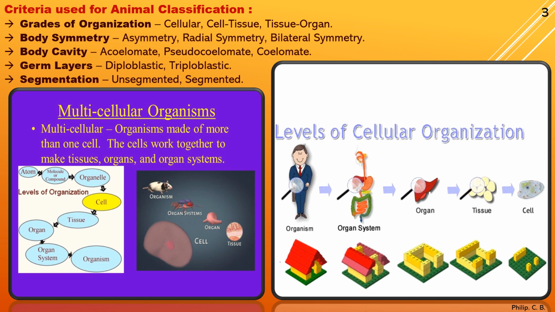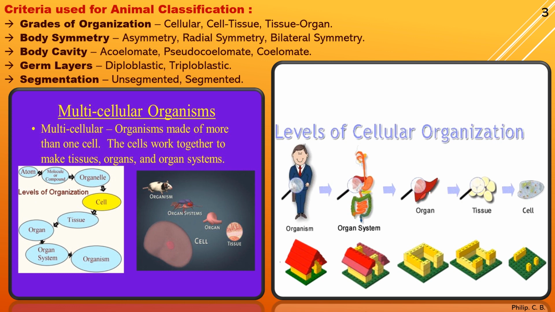Okay, now you can see two images. That is a multicellular organism, made up of more than one cell. The cells work together to make tissues, organs and organ systems. Just now as I told you, the cells combine together to form tissue, the tissues form the organ and the organ forms the organ system.